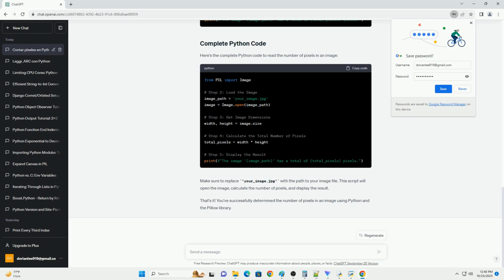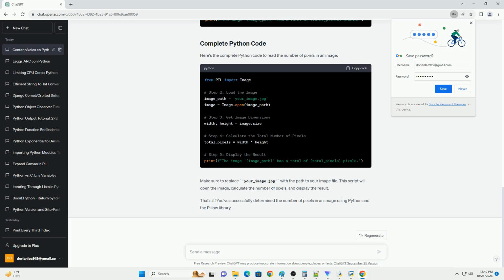Here's the complete Python code to read the number of pixels in an image. Make sure to replace your_image.jpg with the path to your image file. This script will open the image, calculate the number of pixels, and display the result.